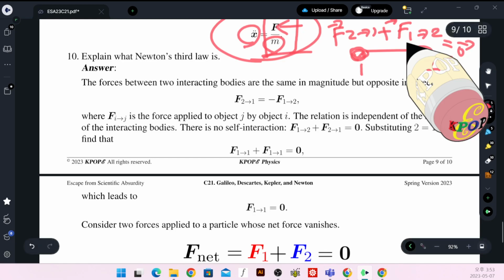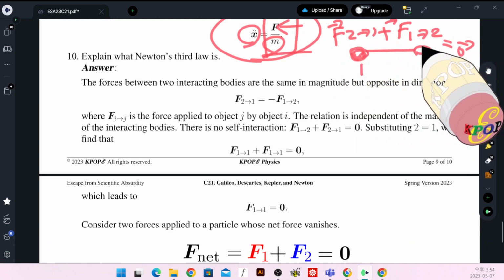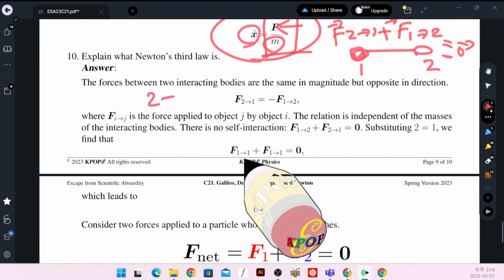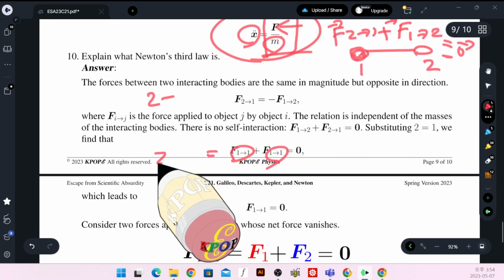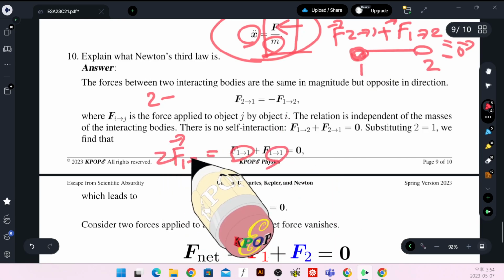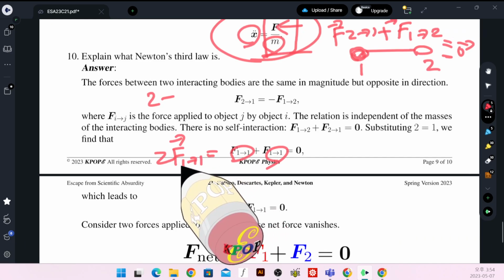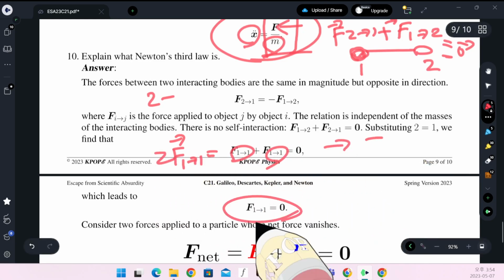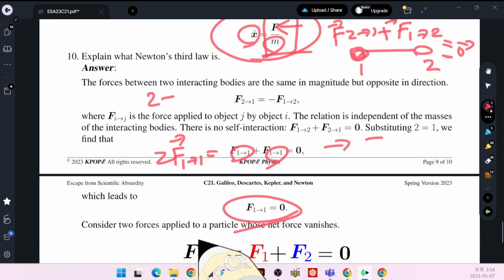An additional fact we can derive from this equation is that if we replace 2 by 1, then we have the force of 1 on 1 plus the force of 1 on 1, which is 2 times the force applied by 1 on 1. This is self-interaction, from which we can determine that self-interaction vanishes. It is impossible for an object to accelerate itself. Only an external force can produce an acceleration of a particle. Very interesting.